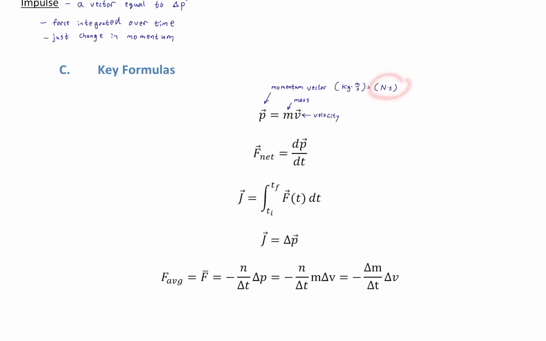But I will always write it as Newton seconds, okay? Why Newton seconds? I just think it's clearer. It clearly shows that it's force times time. That momentum is force multiplied by time, okay? But it's also, of course, mass multiplied by velocity. So, it's all kind of how you think about it.